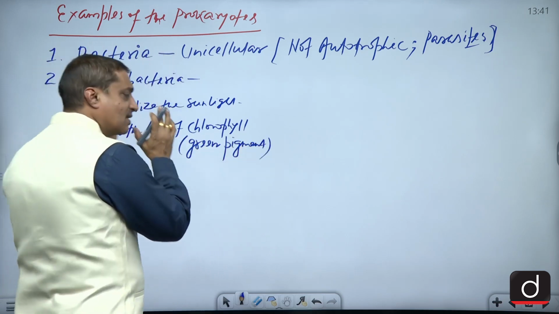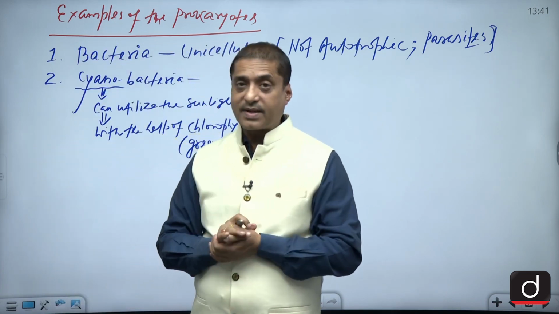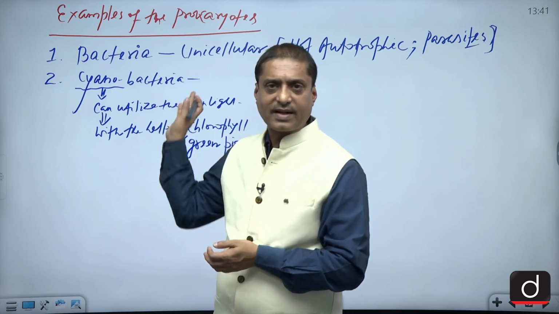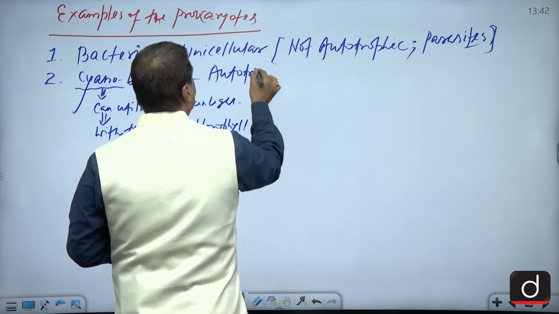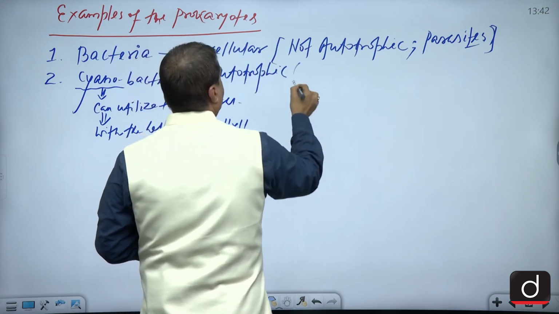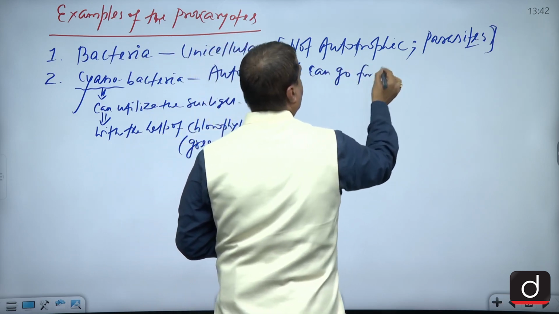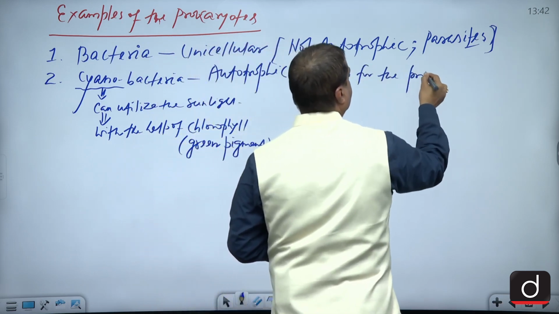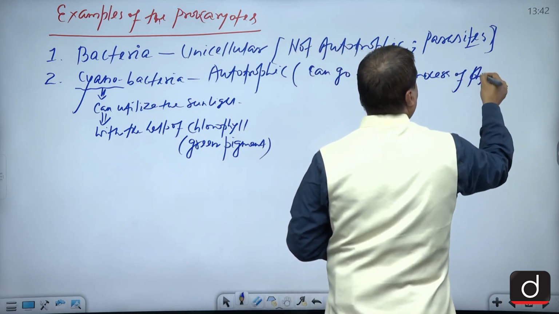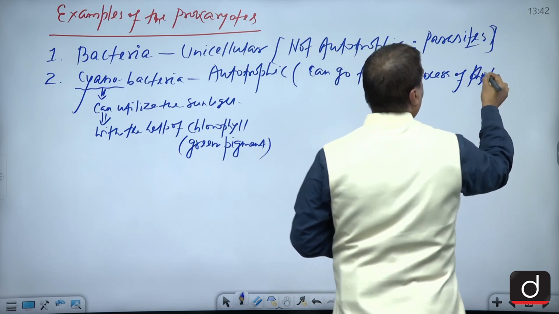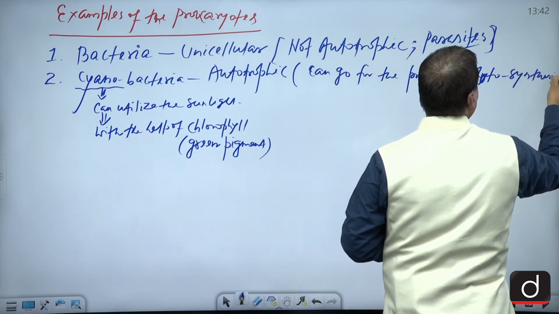So these are the prokaryotes which can synthesize their own food, and that's why they are called autotrophic, not like the bacteria. That means they can go for the process of photosynthesis.